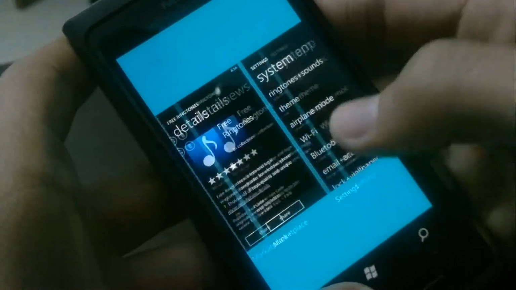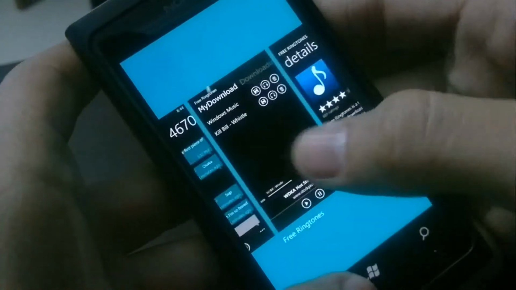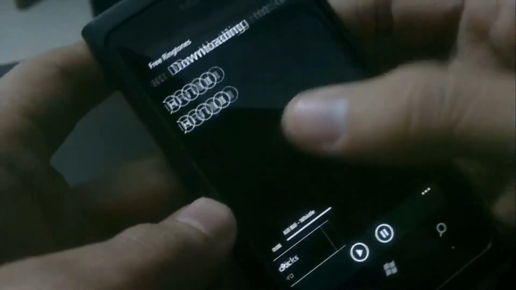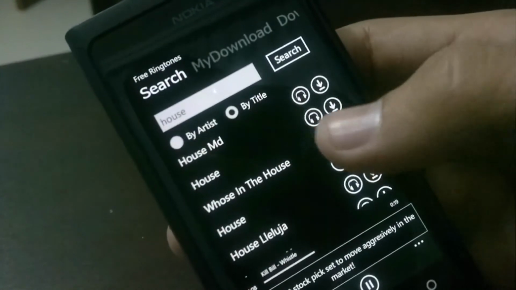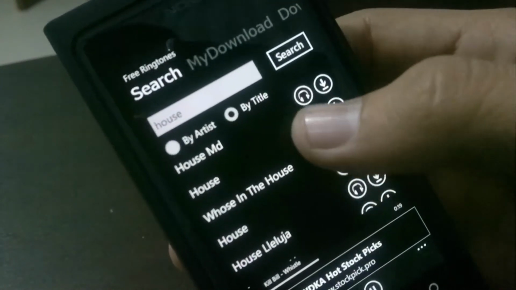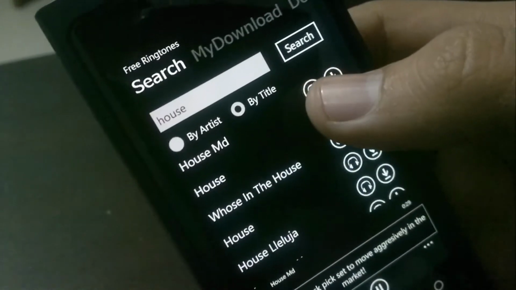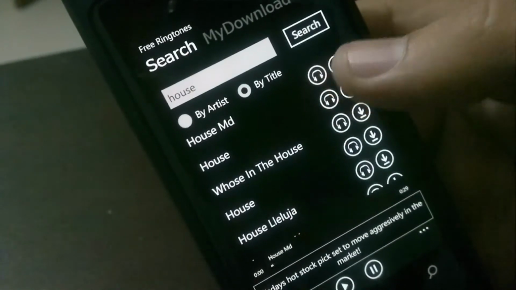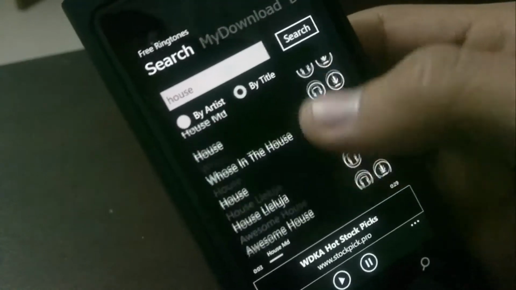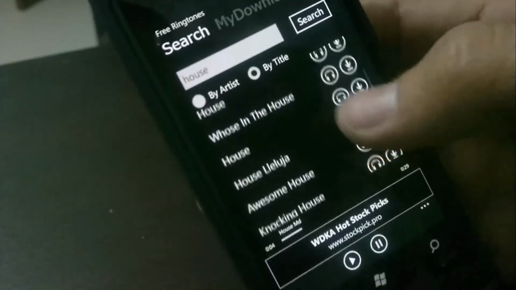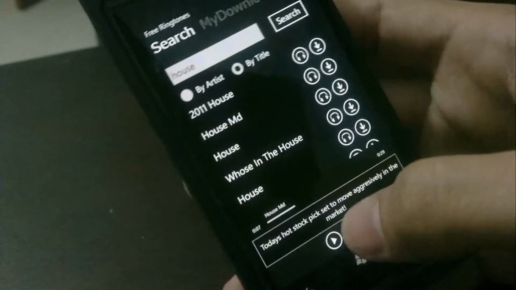Again, it has a nice search function. If you want to search for a specific track or song, it actually has a lot of things present. I just searched for House, and I was looking for the theme song for the show House. And it found it, and there's a lot of other songs and tracks and other stuff.